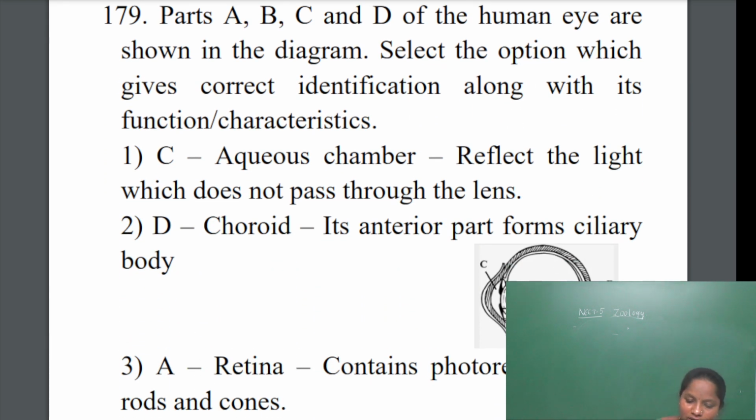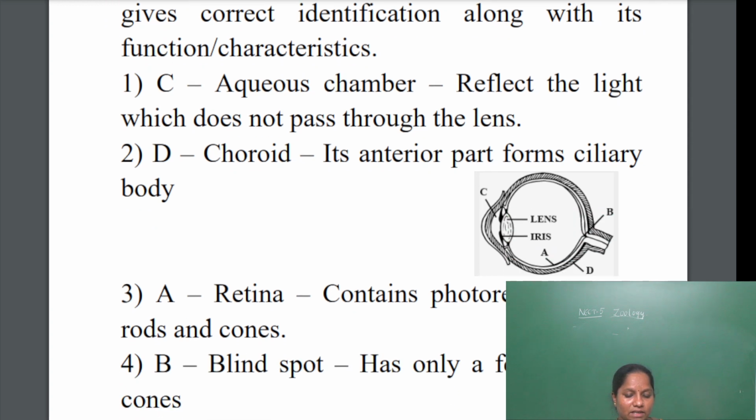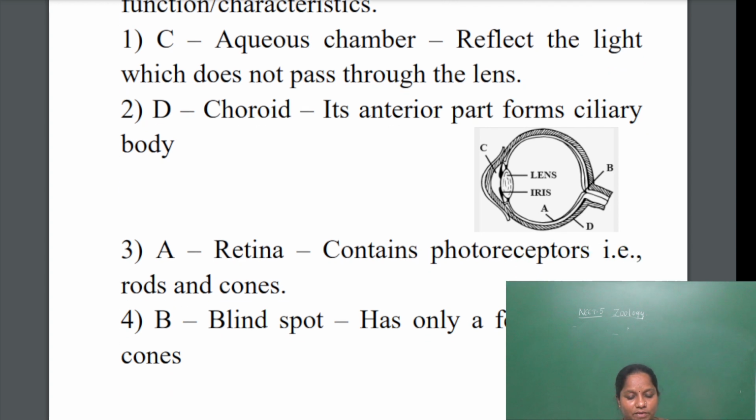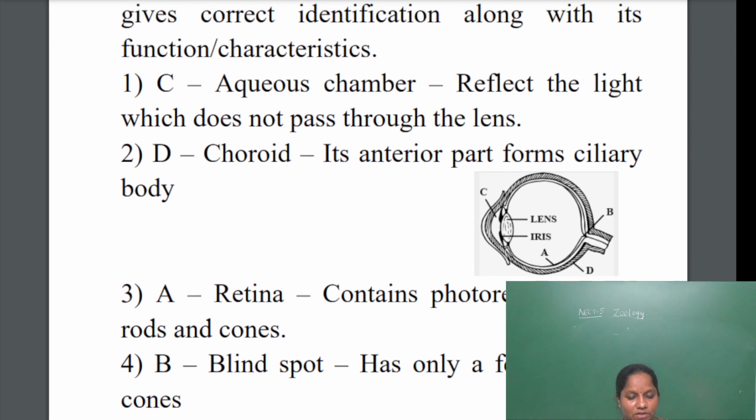Next one. The diagram of the eye is given, with C, D, B and A. They are asking which option is correct. C is the aqueous chamber, A is the retina, D is the sclera, B is the fovea. The aqueous chamber helps in sending nutrients to the lens and iris, so that option is wrong.